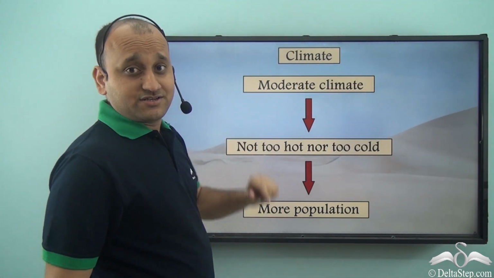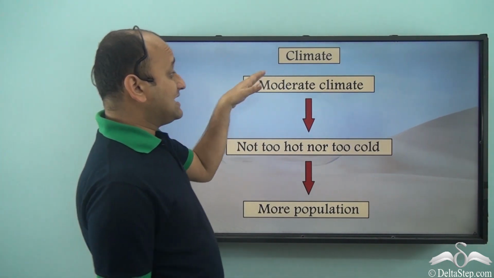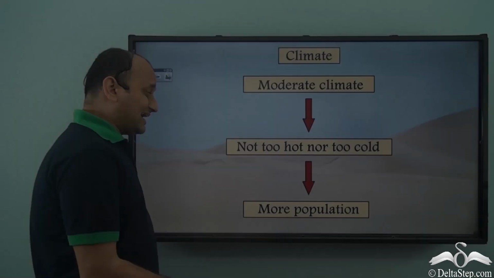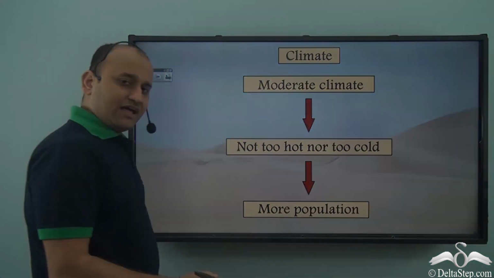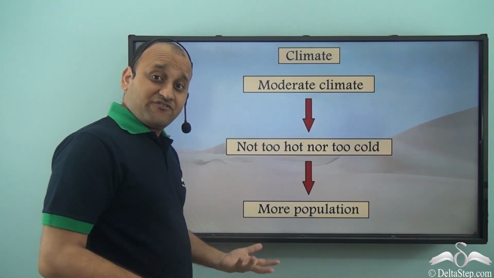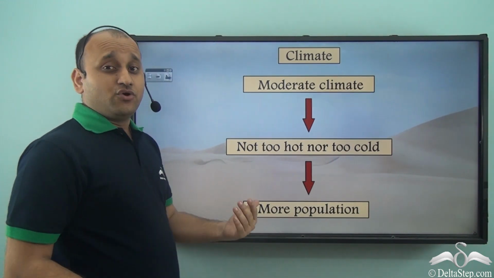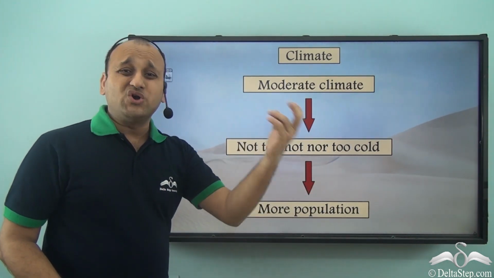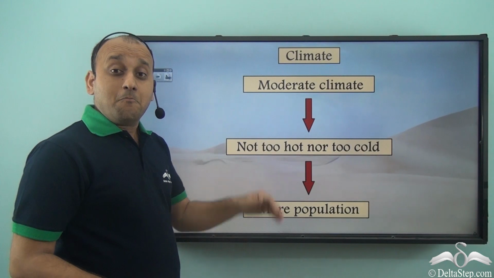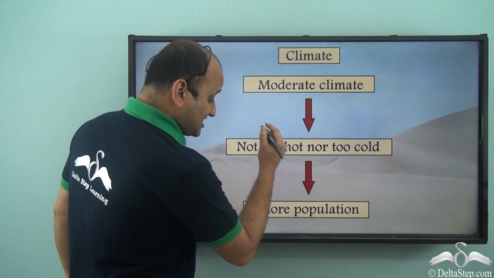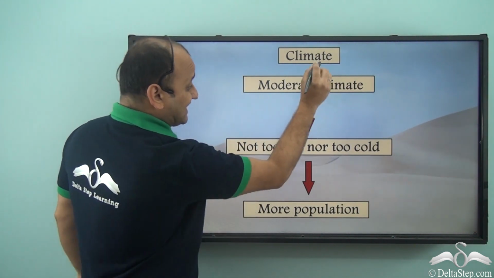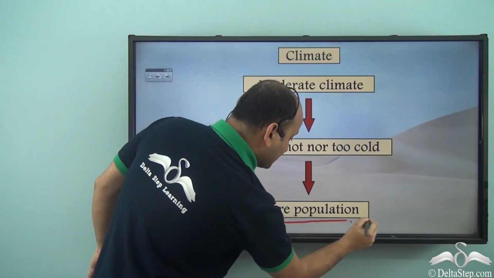Next comes climate. Again, if a place has moderate climate, that is, it is not too hot nor too cold, then definitely this is preferred by all of us. That is, we don't want too cold or too hot temperatures. So moderate climate is a favorable living condition, and hence such places which have moderate climate have more population.